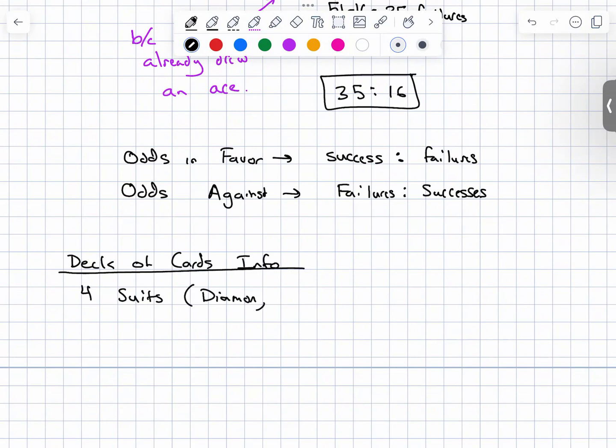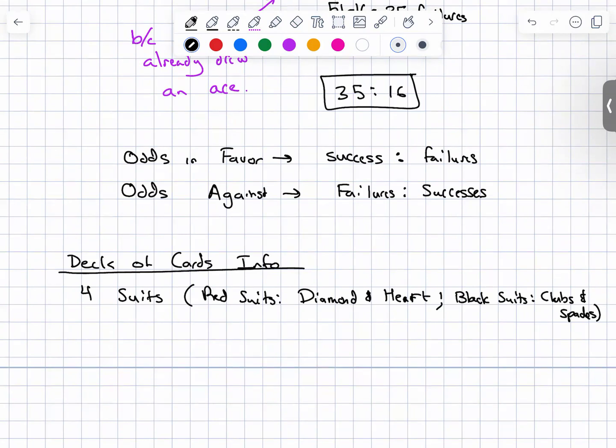I'll do red suits, diamond and heart, black suits, which are clubs and spades, like that.